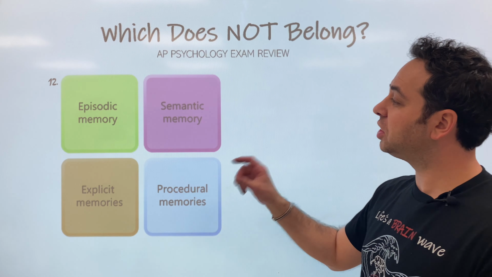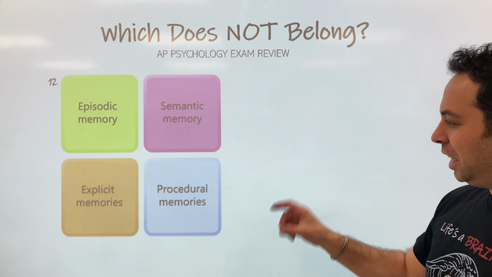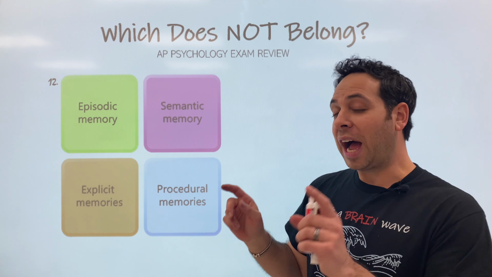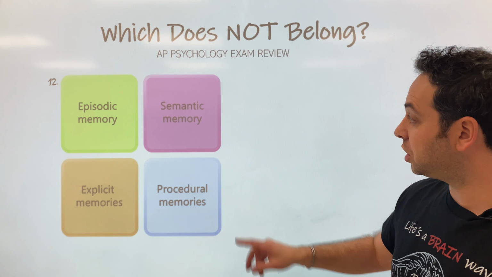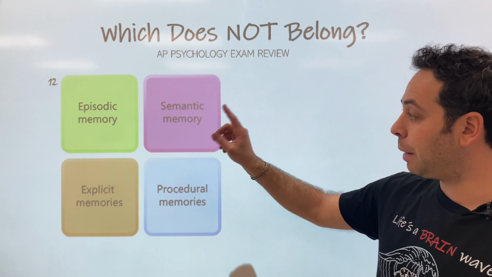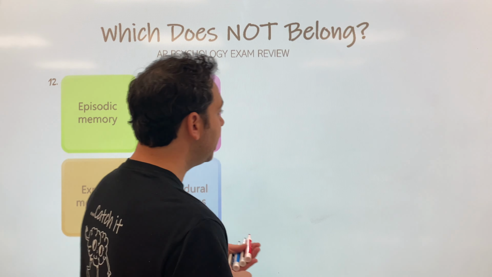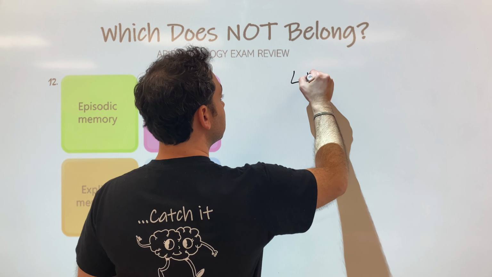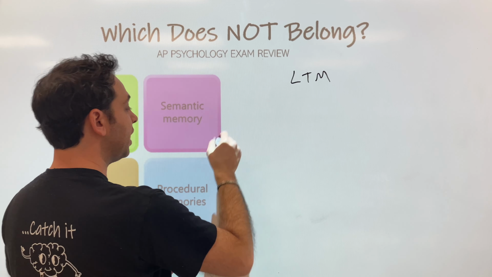Number 12: episodic memory, semantic memory, explicit memories, or procedural memories. Now, what I know looking at this is there are actually 3 of them that are part of long-term memory. What are those? Semantic, procedural, and episodic. But one does not belong. Let's explain. You can divide long-term memory, okay, this is kind of the permanent storage tank, into 3 types, and I just said them right here.